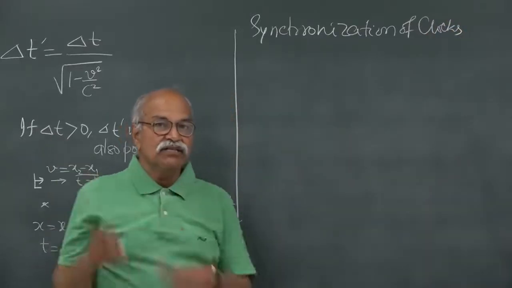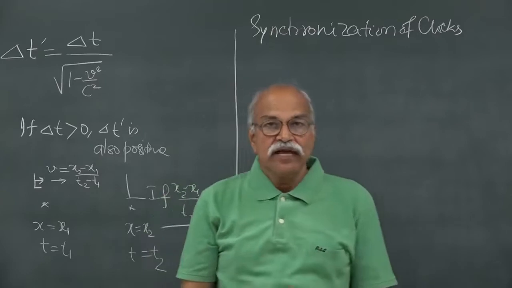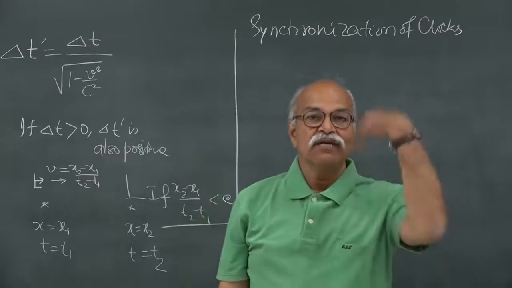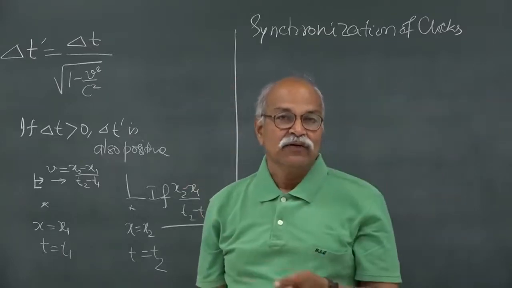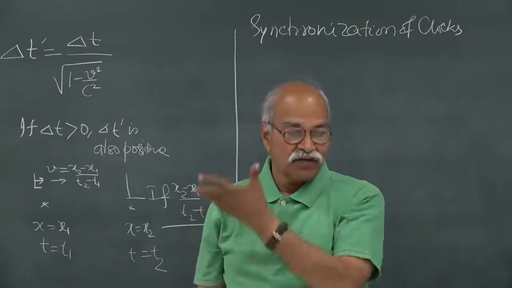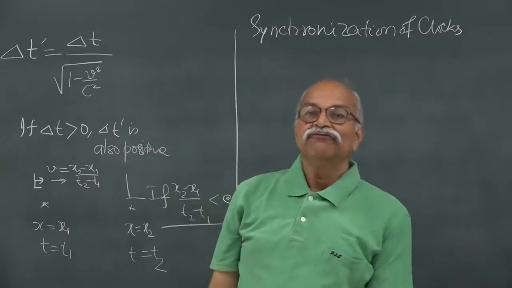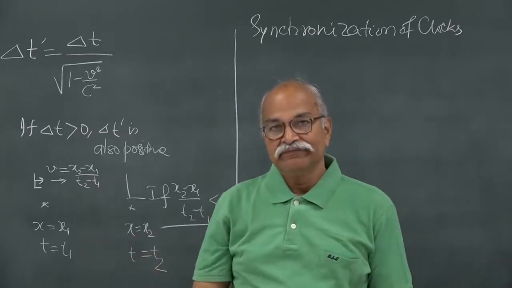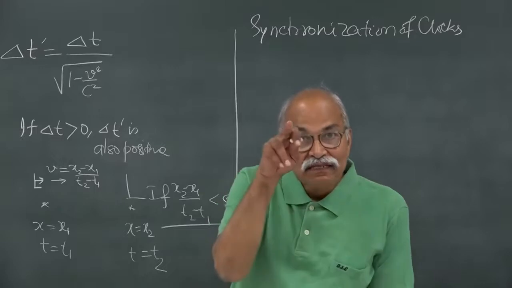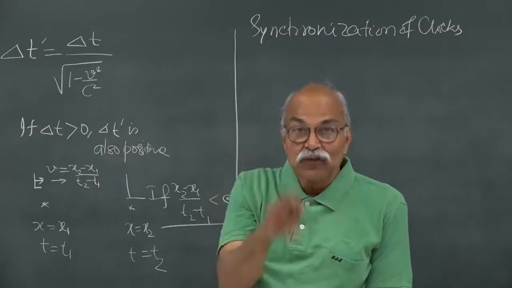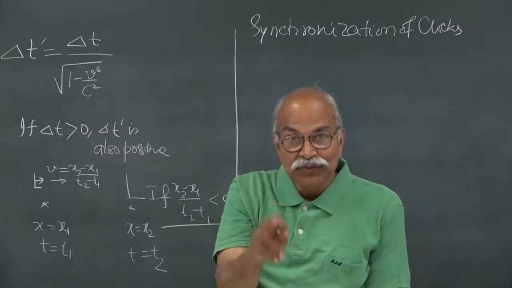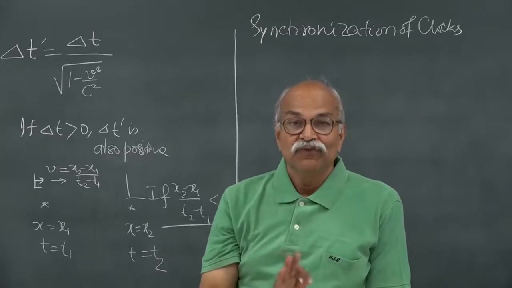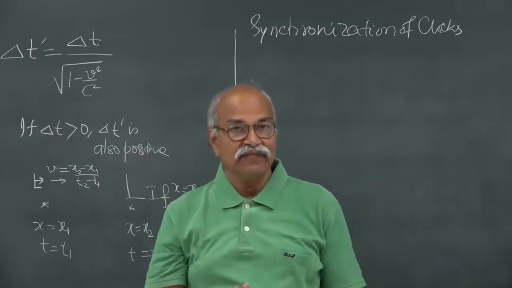Because of this time dilation thing, if I am in frame S and I am looking at the clocks of S prime, or I am in S prime and I am looking at the clock of S, if a clock is moving with respect to me, then in my frame I will say that this moving clock is running slower. The rate at which the clock advances is slow. Moving clocks run slow, that we have done.